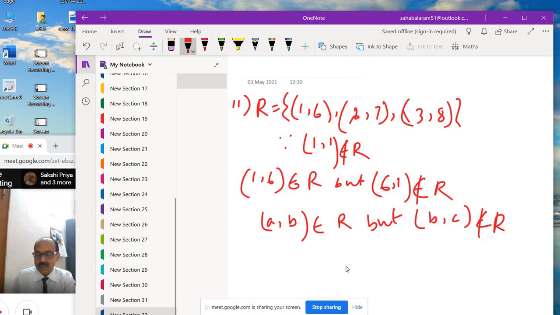Okay, so it is not. Your question is whether the following relations are reflexive, symmetric or transitive.